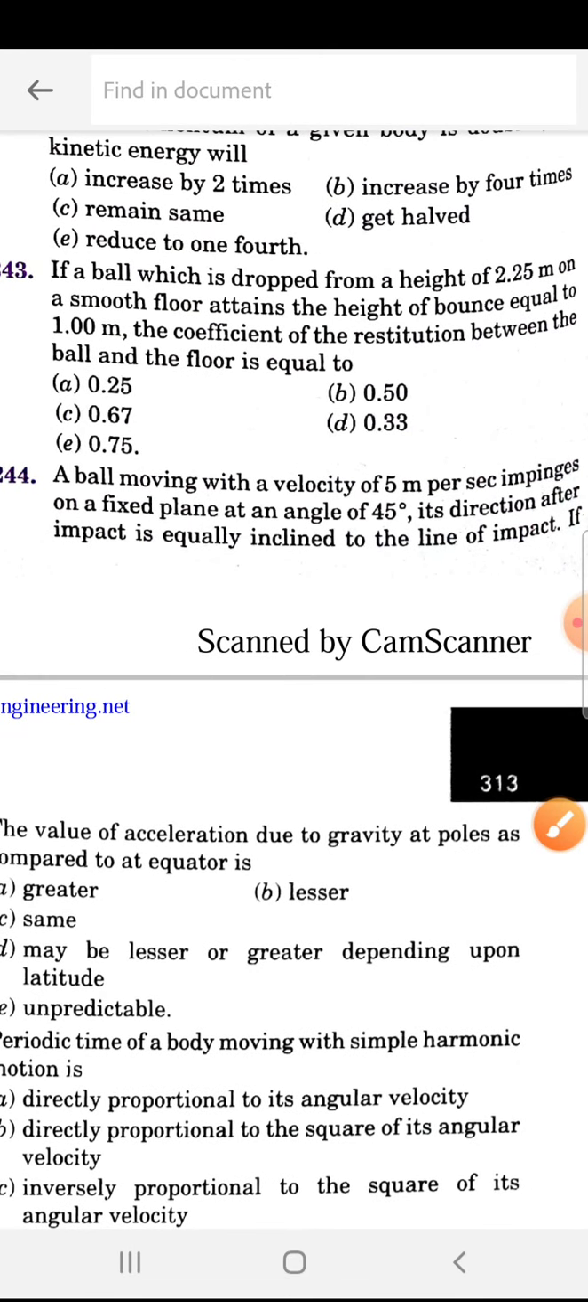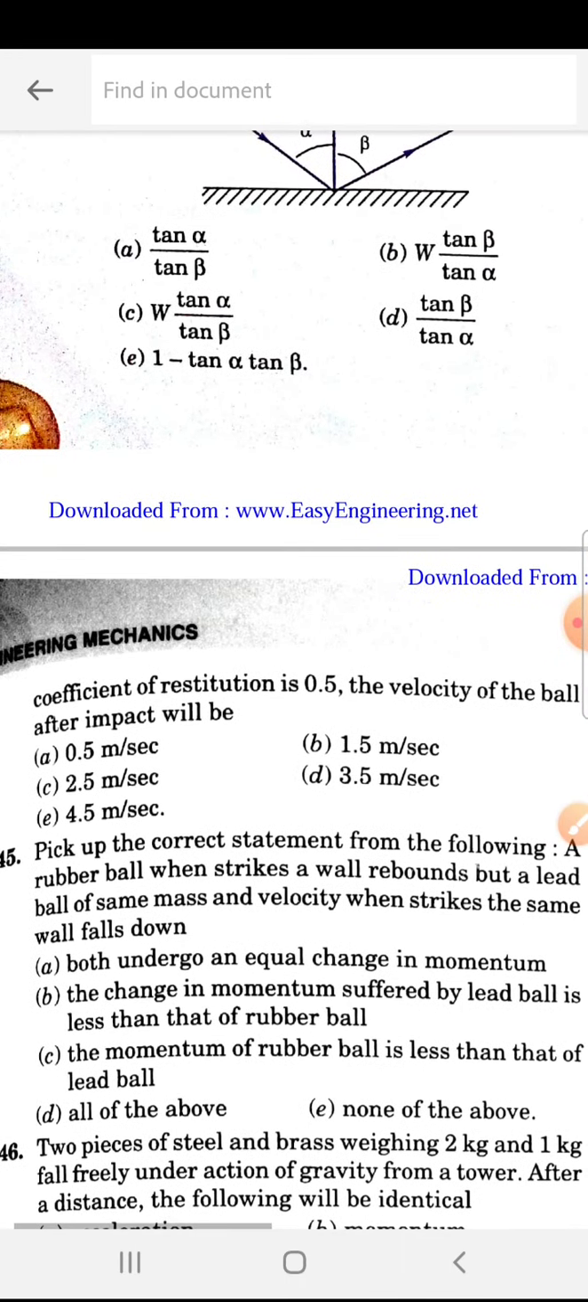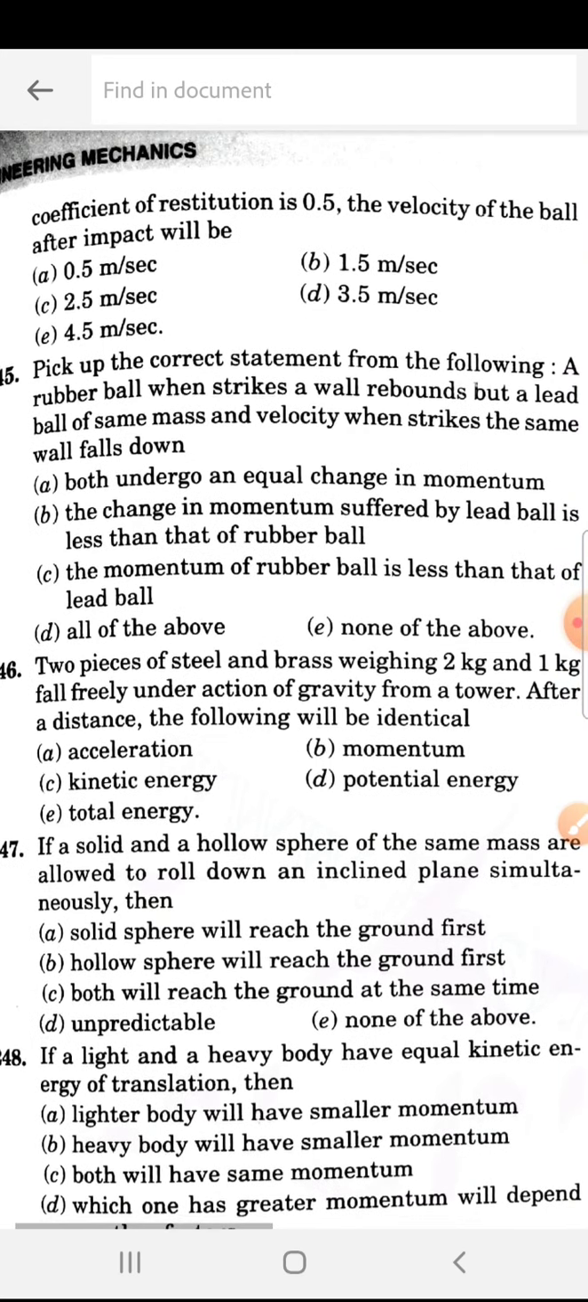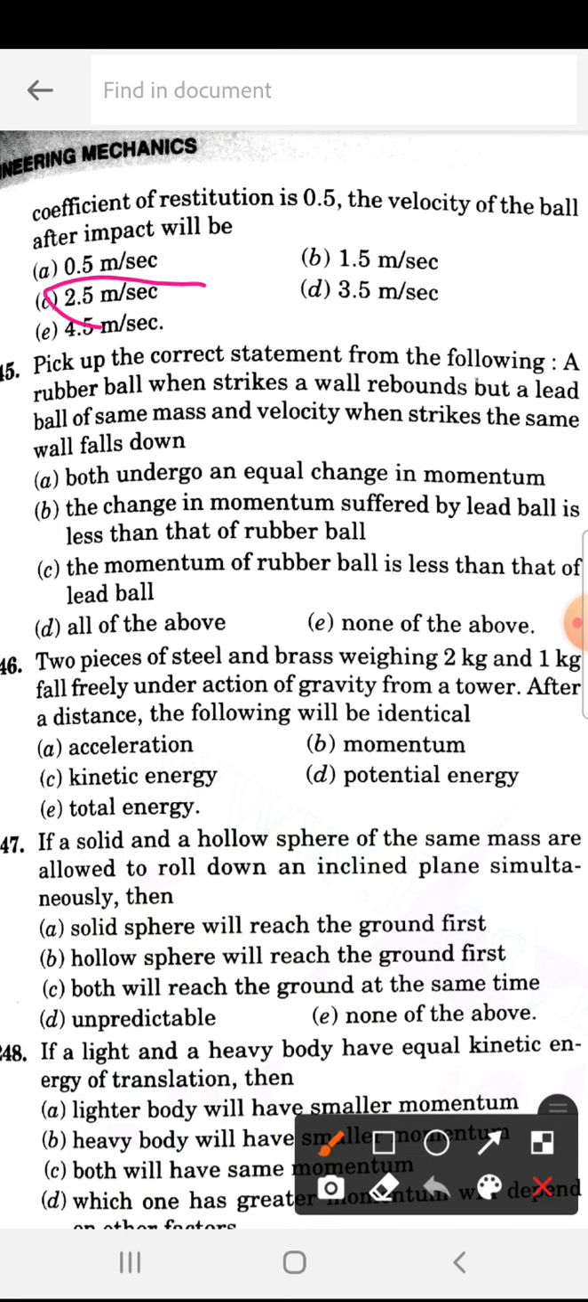Next, 244. A ball moving with a velocity of 5 meter per second impinges on a fixed plane at an angle of 45 degrees. Its direction after impact is equally inclined to the line of impact. If the coefficient of restitution is 0.5, the velocity of the ball after impact will be. So they are asking the velocity of the ball after impact. So C is the correct answer, 2.5 meter per second.